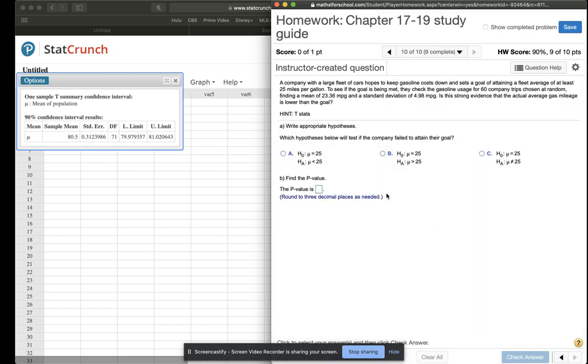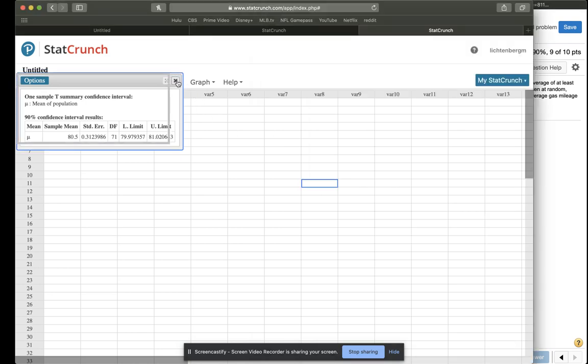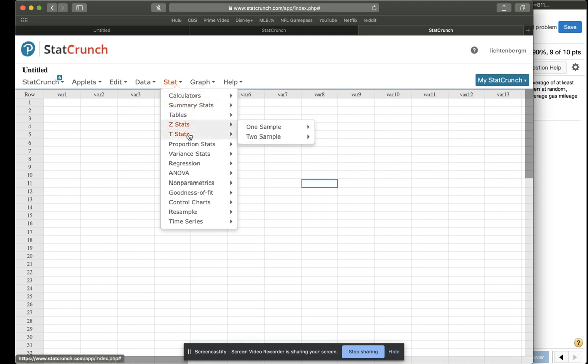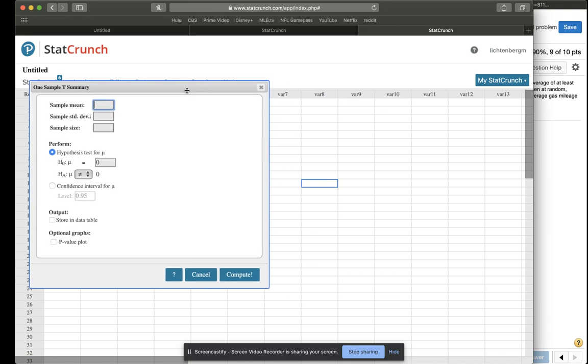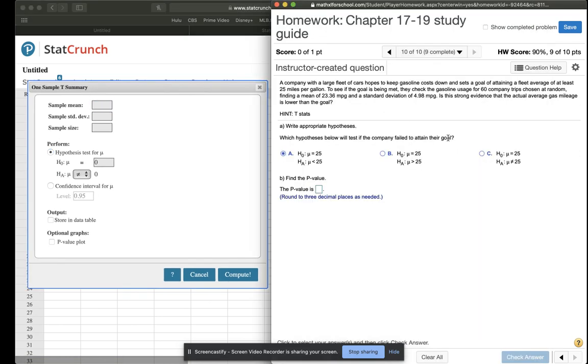Okay. Number 10, hypothesis testing using T-stats. So the question is, is this strong evidence that the actual average gas mileage is lower than the goal? That implies less than. Okay, we're going to go T-stats again. One sample with summary. Okay.